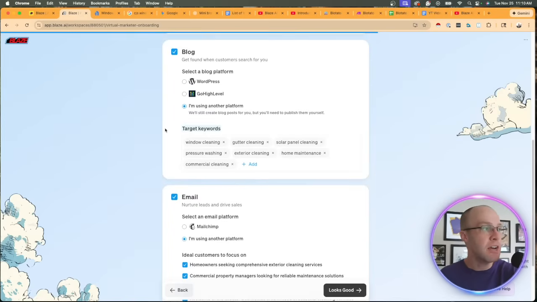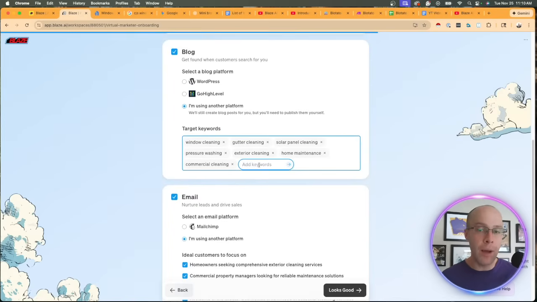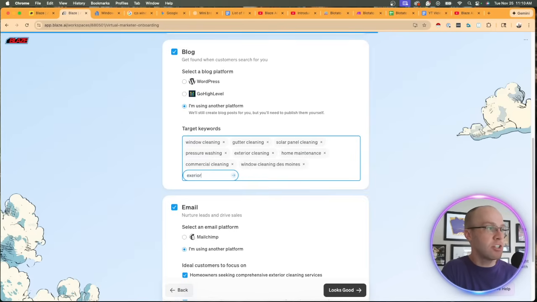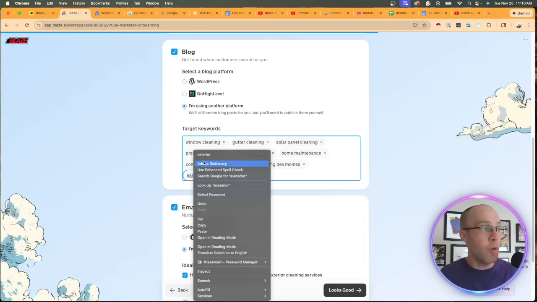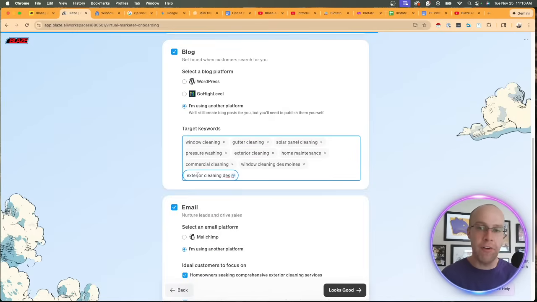For target keywords, all of these look good for the most part, but remember, I'm a local business, so I want to make sure I have those localized keywords in there as well, like window cleaning, Des Moines, exterior cleaning, Des Moines, and all these other keywords where I would want to add that local modifier, which is Des Moines, right? Obviously, you'd be different based on whatever you're doing here. I'm not going to do all of these. I just wanted to show you guys my thought process as I'm going through this.